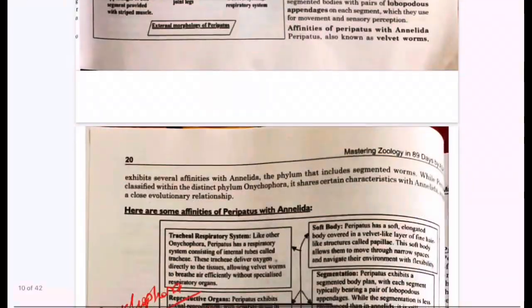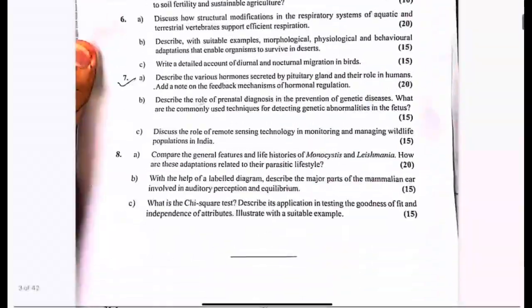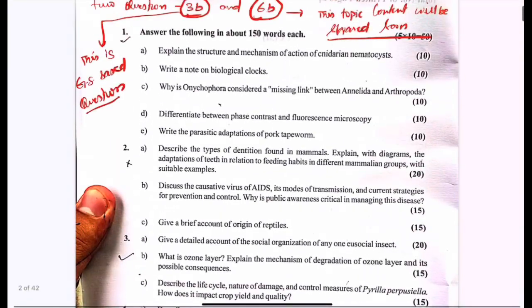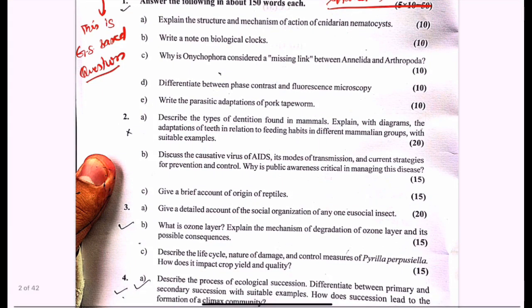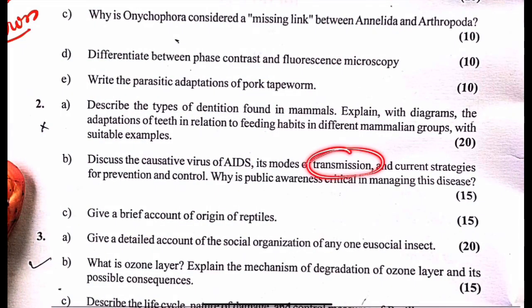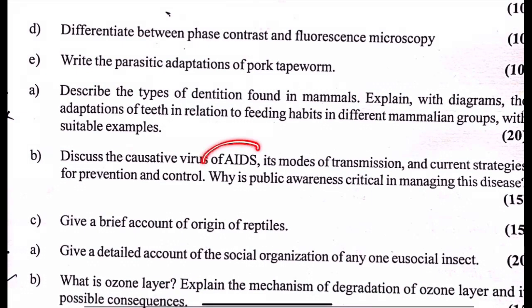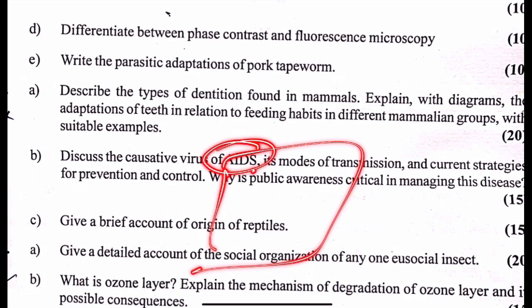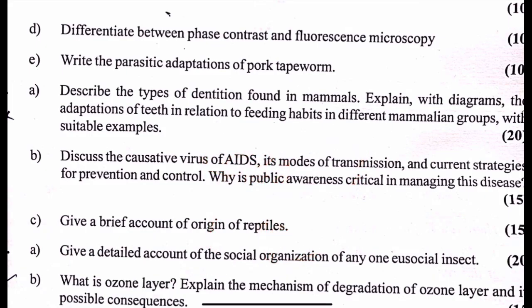Next, if you see the next question, it is about AIDS. You have to discuss the transmission, the current strategy of control, and public awareness as critical in managing this disease. In this case, you will discuss the virus. On one side of the page, you will discuss the structure of the virus, what this virus is, how it was discovered, its protein coating, and how it works.